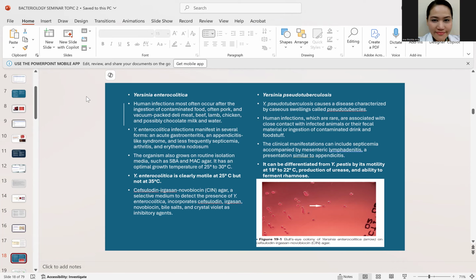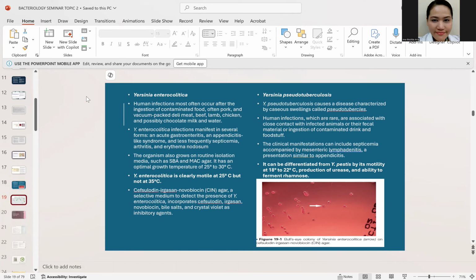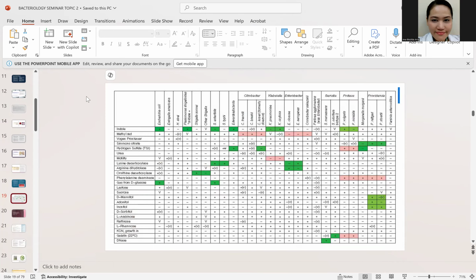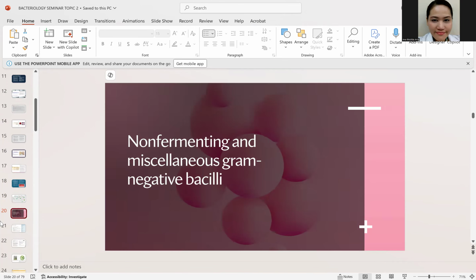Okay? So, where can you get this one? Again, from animals, from their fecal material, or ingestion of contaminated drink and food stuff. The manifestation is the same with the enterocolitica that can give the patient appendicitis-like syndromes. So, what are their characteristics? It is motile at room temperature as well. It produces urease and also ferments rhamnose. That is for the pseudotuberculosis. Okay? And this is a table, a summary on how to differentiate the species of Enterobacteriaceae.